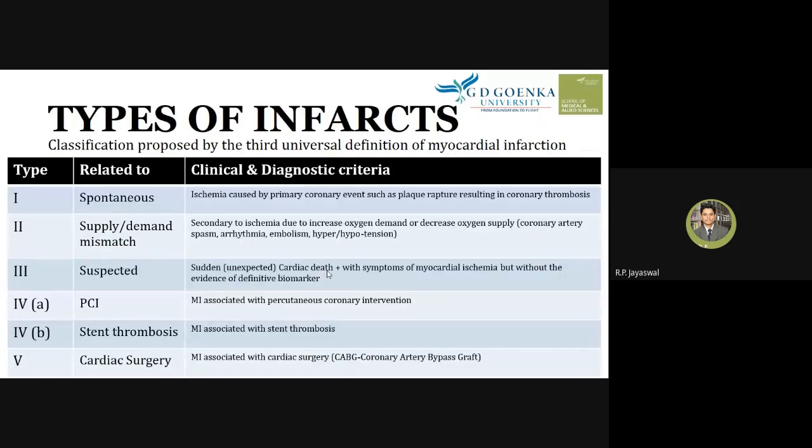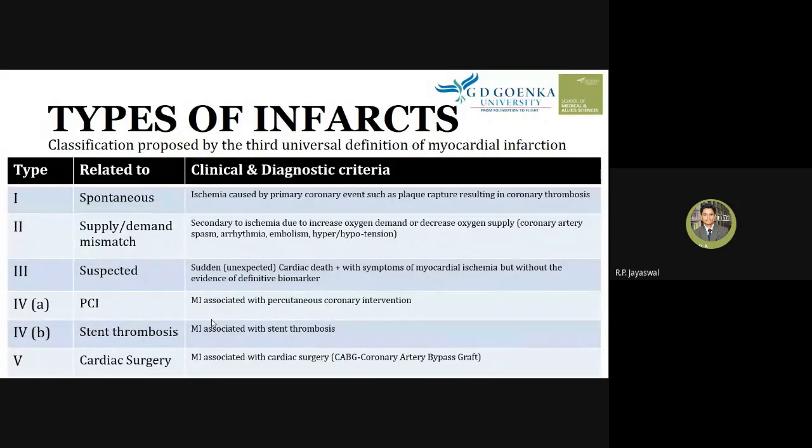Unexpected cardiac death takes place, where in addition there can be signs of myocardial ischemia shown by the patient, such as angina pectoris, which is chest pain, where there may not be evidence of a definitive biomarker, or the tests we do, the blood test or the radiological test, maybe echocardiography.